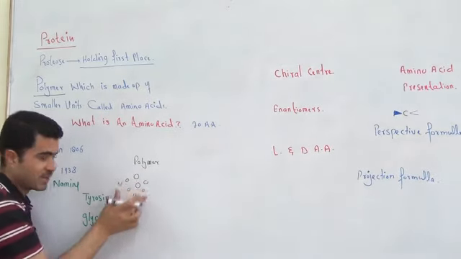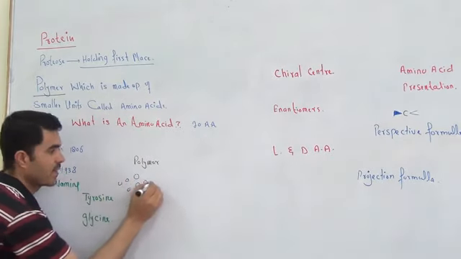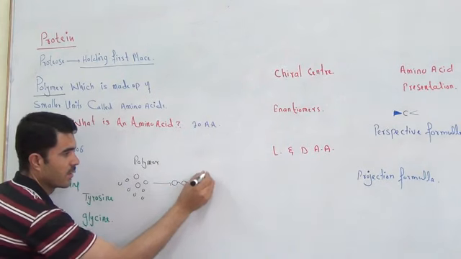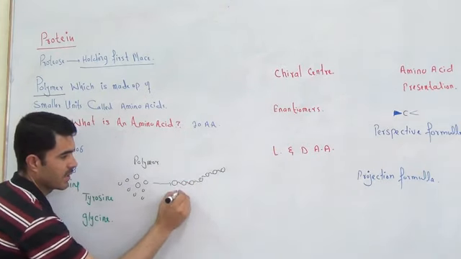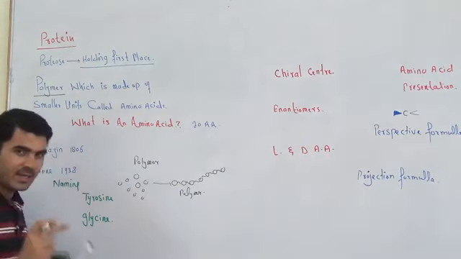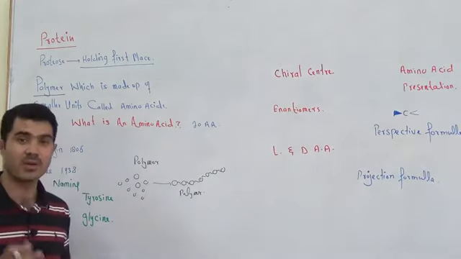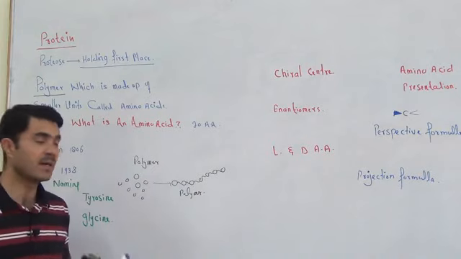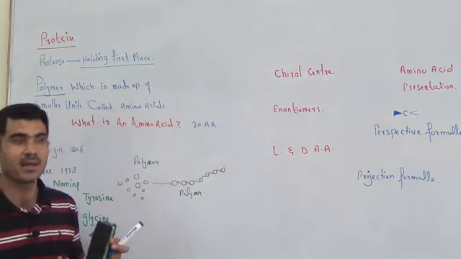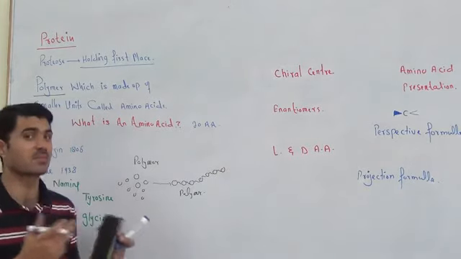Let's suppose we have these smaller units, and if I combine these units together, we will get a polymer, right? So in organic chemistry and in biochemistry, you will hear this word polymer repeatedly, again and again. That's why you must learn what a polymer is first.